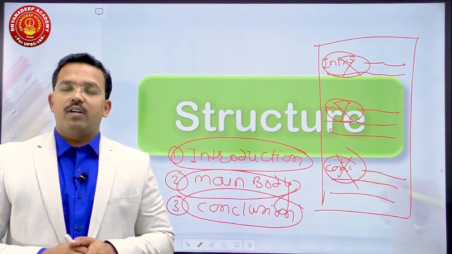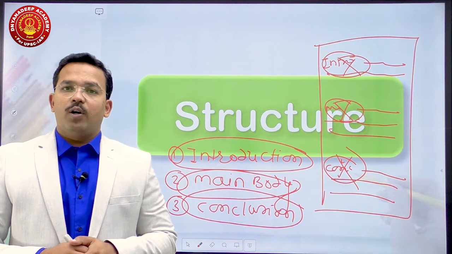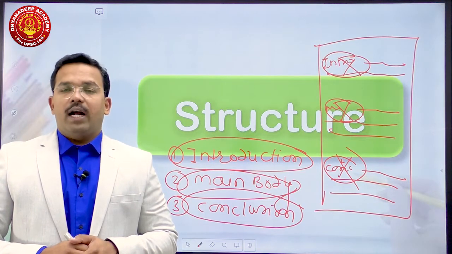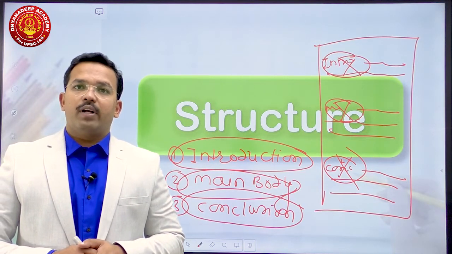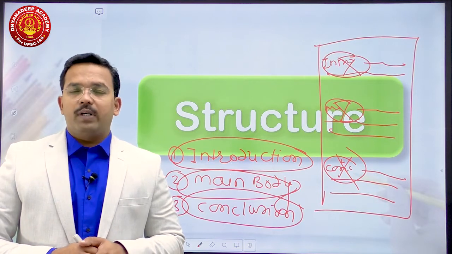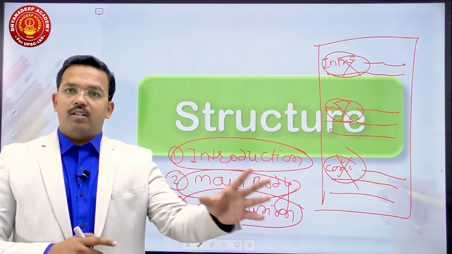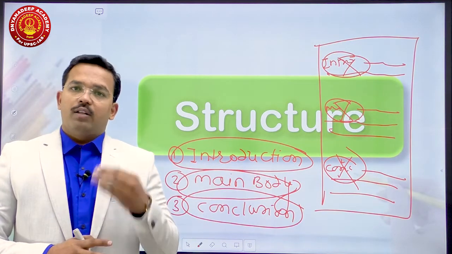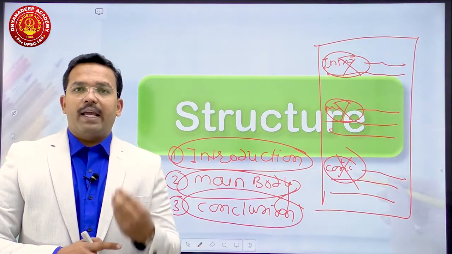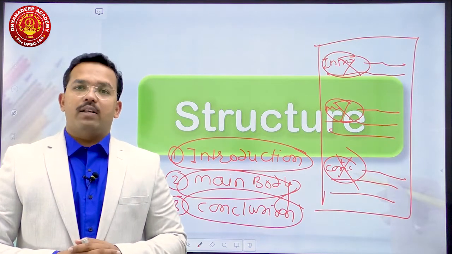So this thing must be very, very clear. Structure of every answer involves three important dimensions: introduction, main body and conclusion. And while you are writing this introduction, main body and conclusion, you have to take care that you should not use these three words in your answer. That is, this is introduction, this is main body and this is conclusion. This should be natural, this should be an organic reflection of your answer.